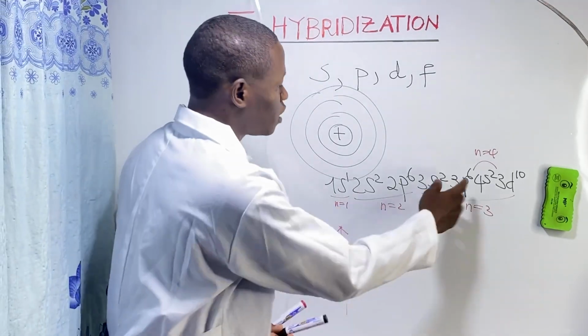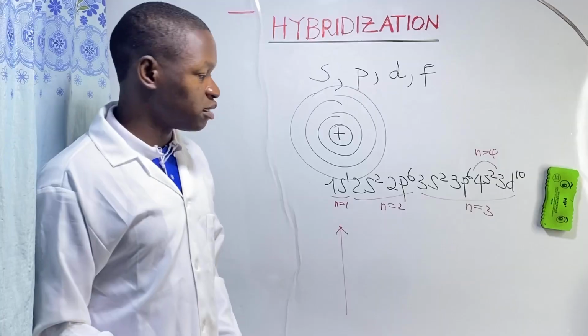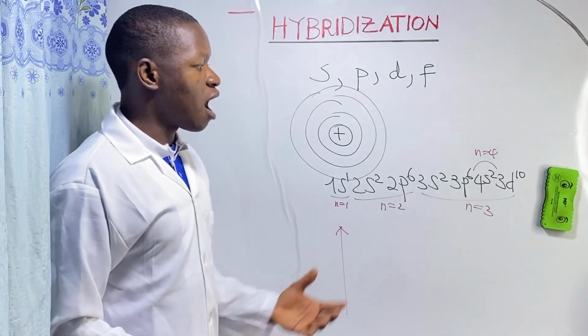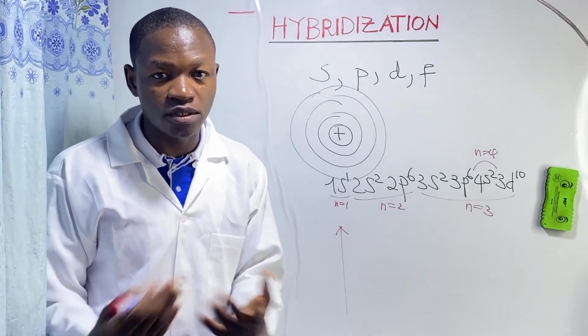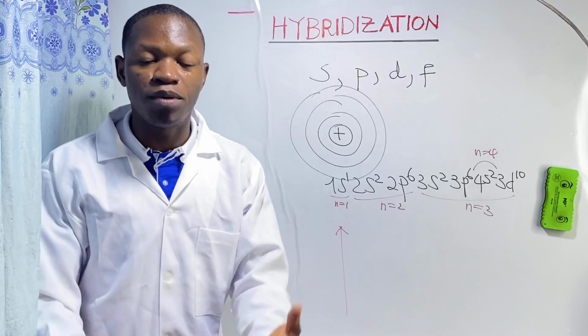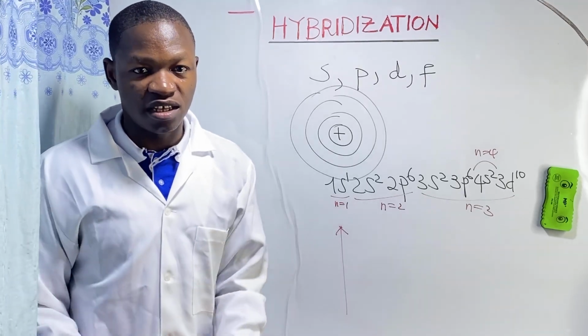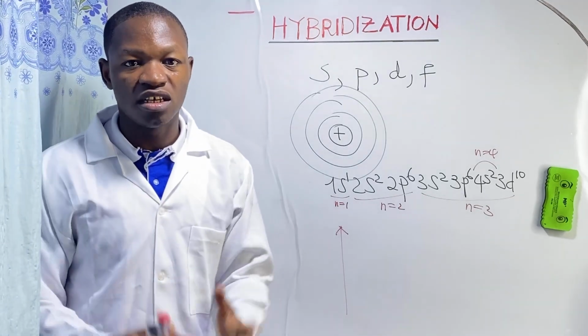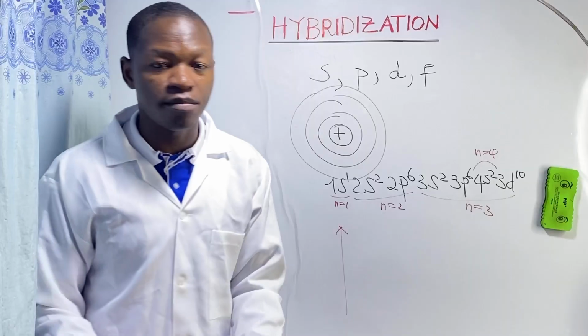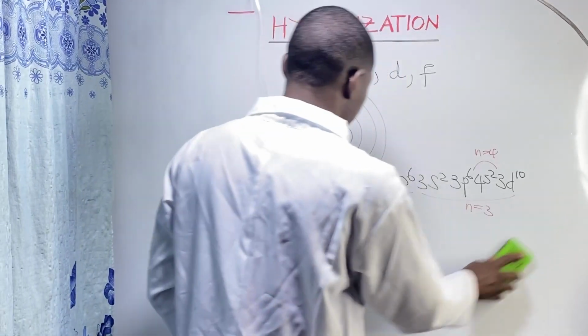So these orbitals have different energies, and when they mix up, they form new orbitals that have the same, a common energy. Those new orbitals we call hybrid orbitals.